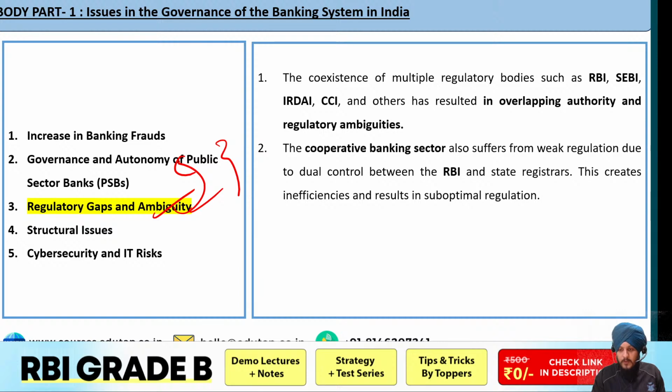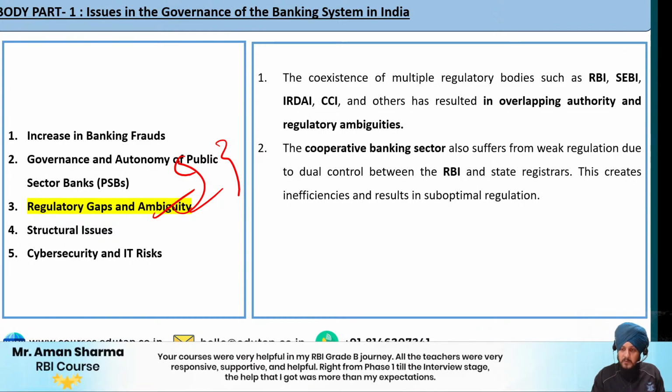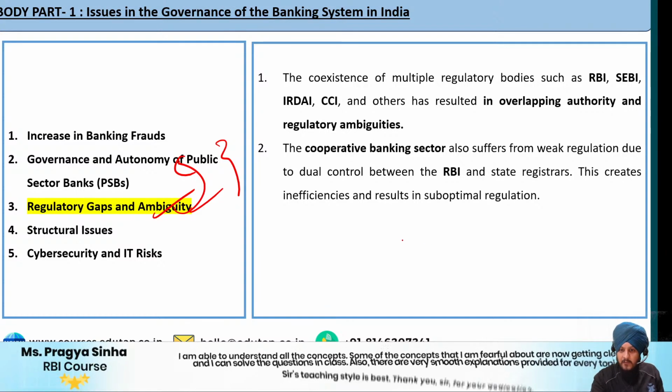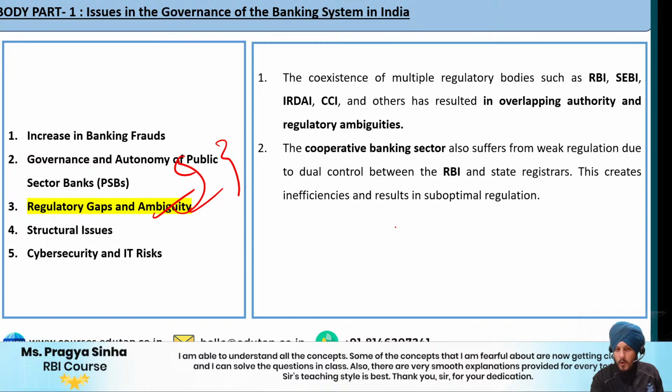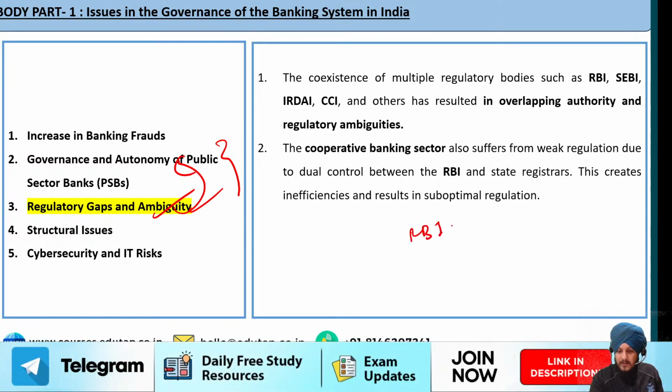Apart from that, the cooperative sector also suffers from weak regulation due to dual control between the RBI as well as the state regulators. So when we talk about the cooperative banks, especially the rural cooperative banks, the RBI is there. Fine. The NABARD also plays a supervisory role.